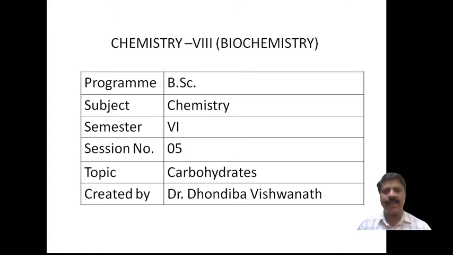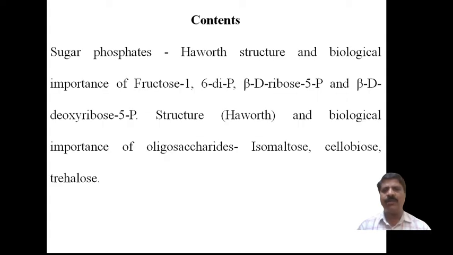In this session, I have to discuss the sugar phosphate derivatives and the biological importance of fructose 1,6 diphosphate, beta D ribose 5 phosphate, and beta D deoxyribose 5 phosphate, their structure, that is Haworth structure, and biological importance.